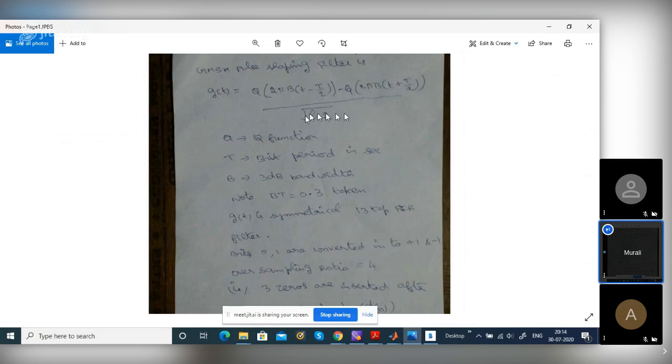If you sample at higher and higher rates, the analog filter's job is easier. Otherwise, you need more stringent analog filters which are difficult to implement. So we want to reduce the burden on analog engineers, and we increase the sampling rate. In our case, I took four times the bit rate or symbol rate.